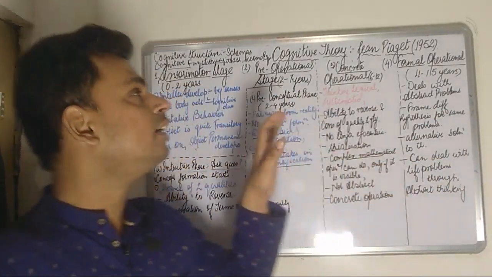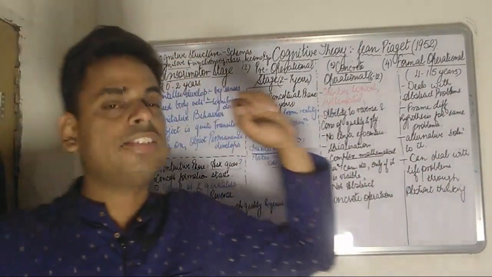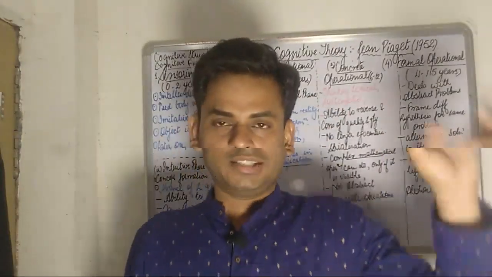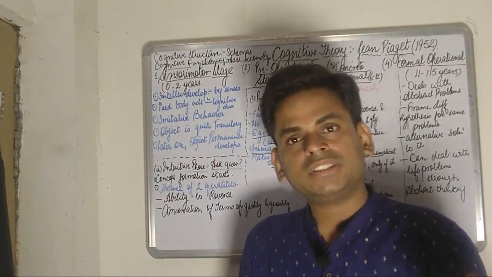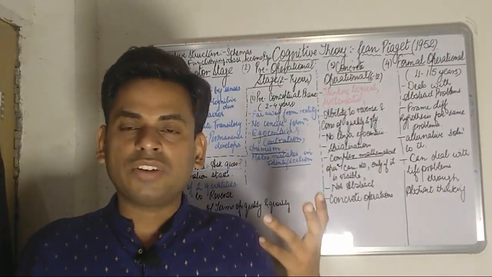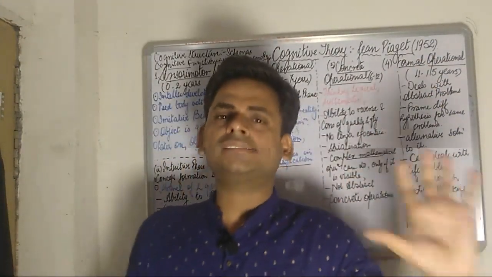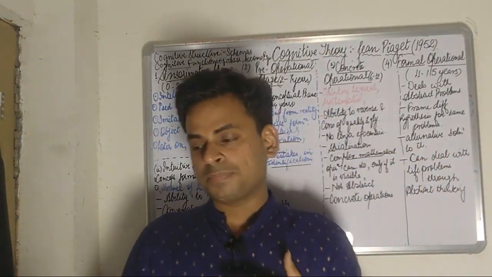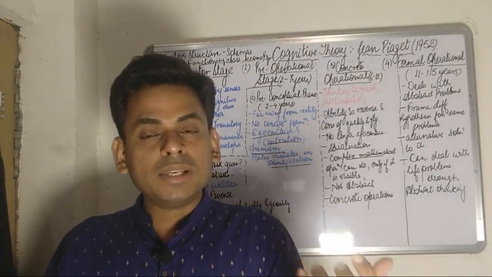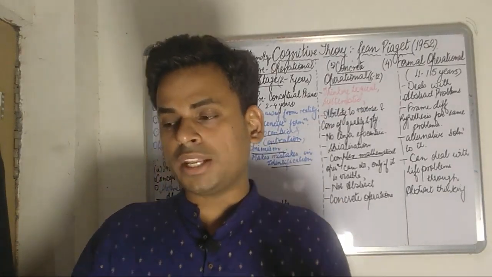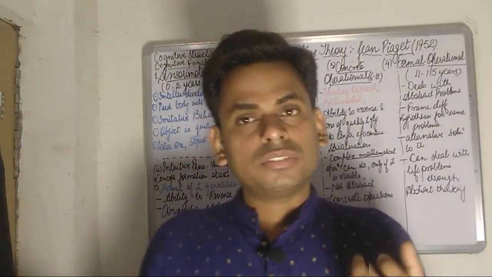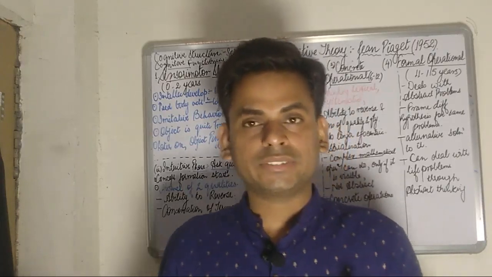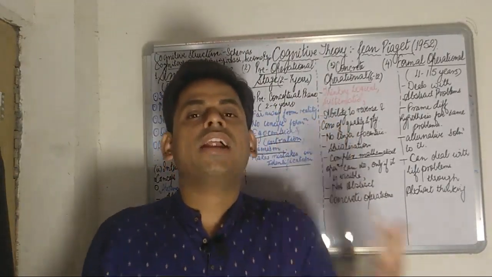And finally, the third stage under cognitive functioning is equilibration. We have already studied the stages of assimilation and accommodation. Whatever assimilated or accommodated knowledge the child has is going to help him maintain a harmonious relation between himself and the environment.